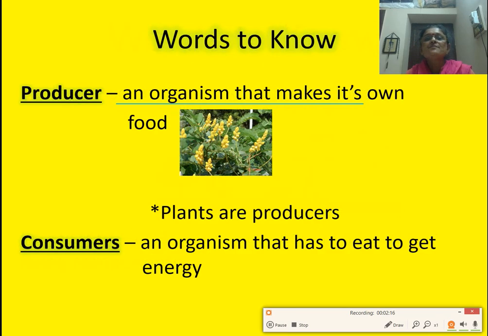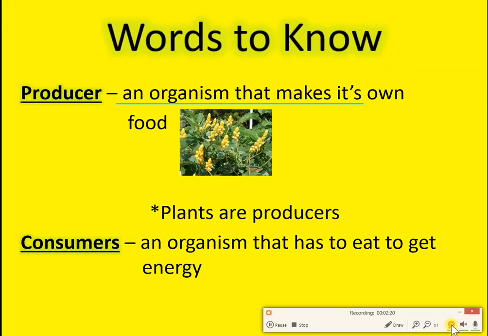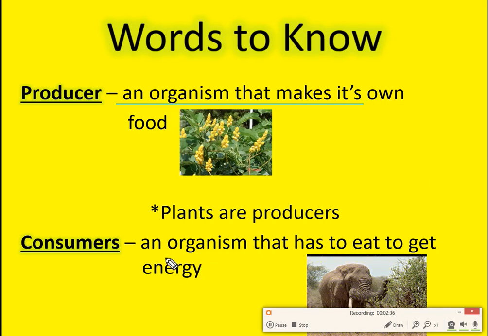The next word is producers. Producers are organisms that make their own food. Good examples are plants. Another one is consumers. Consumers are organisms that eat to get energy. Those that eat to get energy are called consumers.